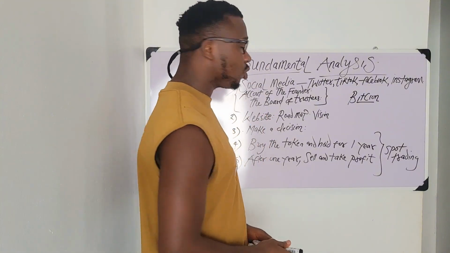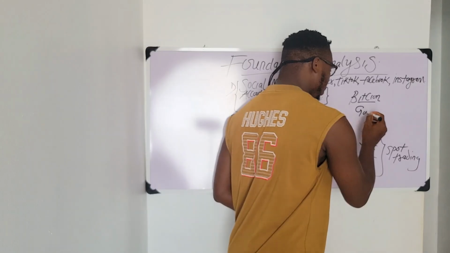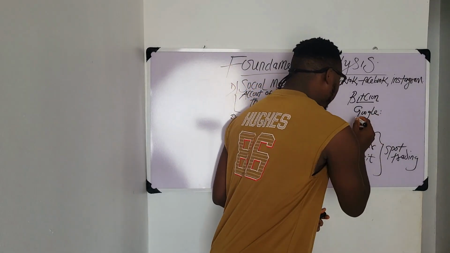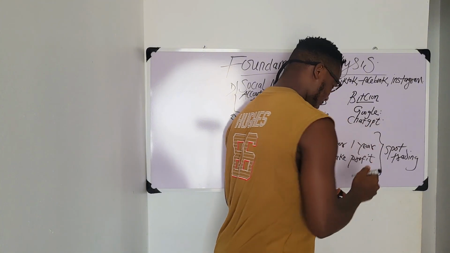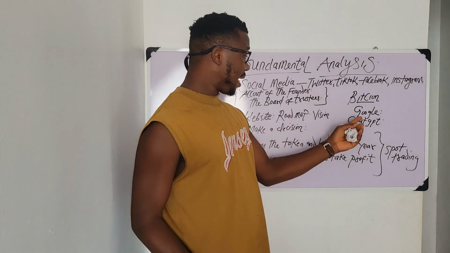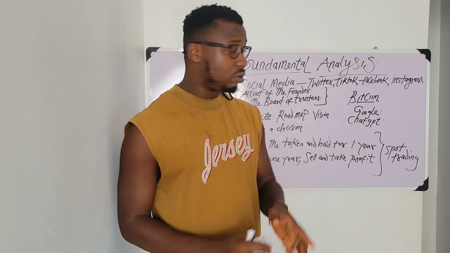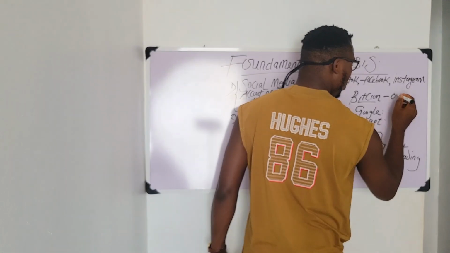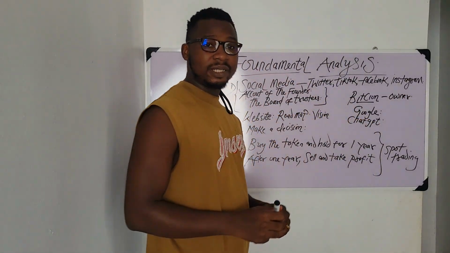Then you have to look at, first of all, your Google. Some persons use ChatGPT. Maybe you can go to Google or you go to ChatGPT and you ask a question. Number one question: who is the owner of Bitcoin?